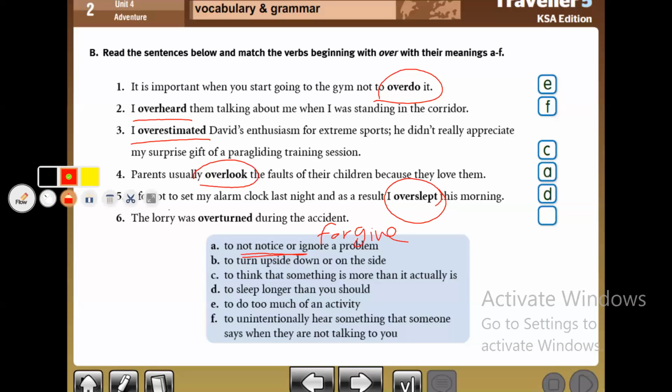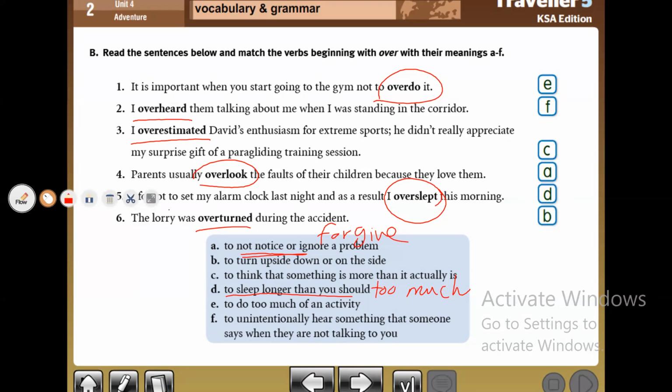It means to sleep too much. The next point. Yes, the lorry or the car overturned during the accident. What does the word overturn mean in this point? Overturn means, yes, B, to turn upside down or on the side.